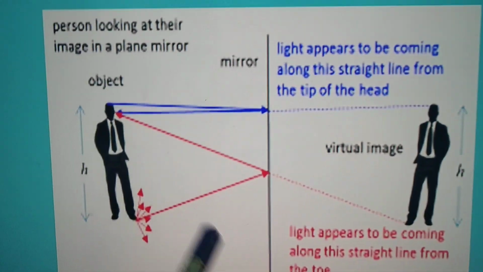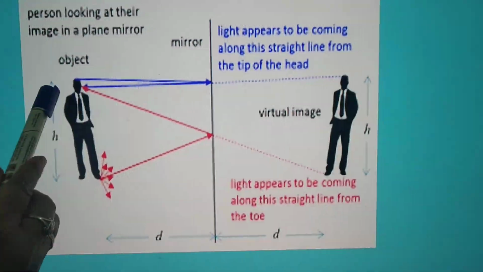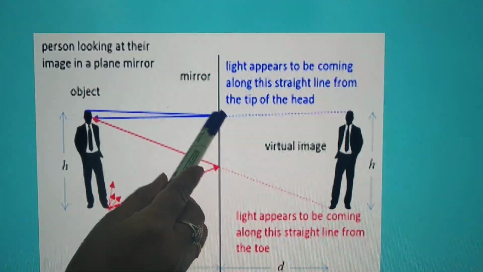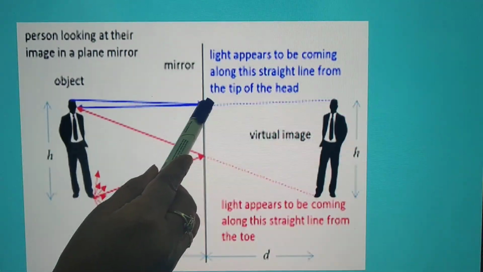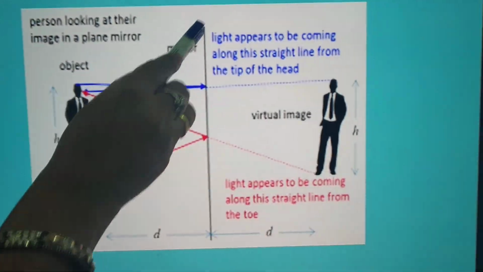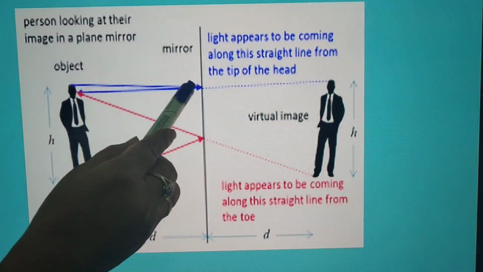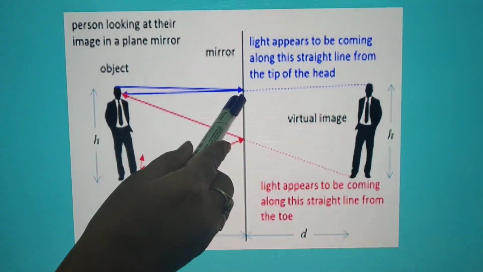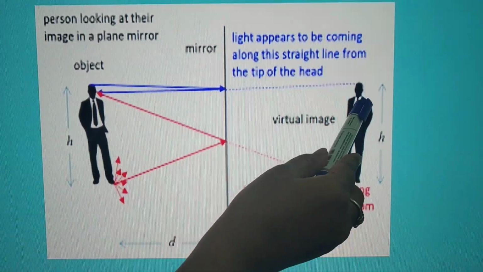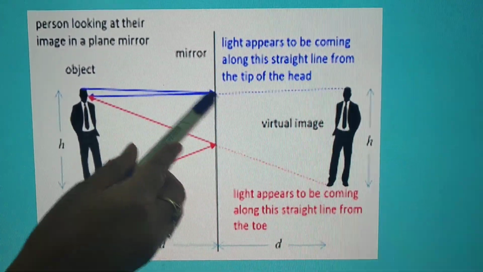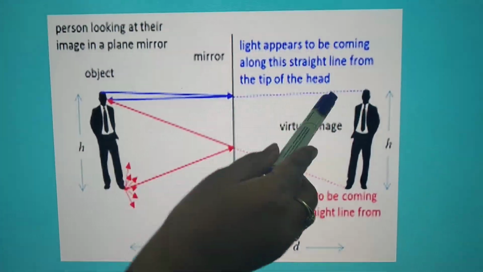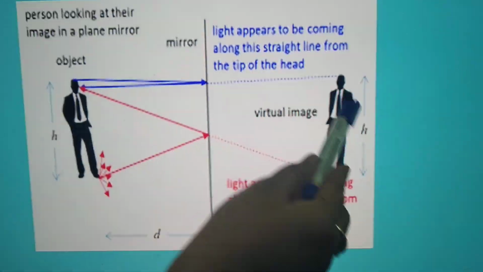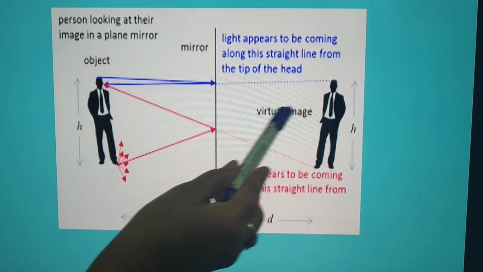The rays which go towards the mirror are incident rays, and after reflection, because the mirror is an opaque object, the light will reflect and come back, but it appears to meet behind the mirror. Actually they do not meet there, we assume that they will meet somewhere behind the mirror.